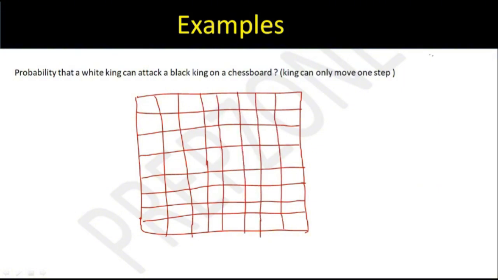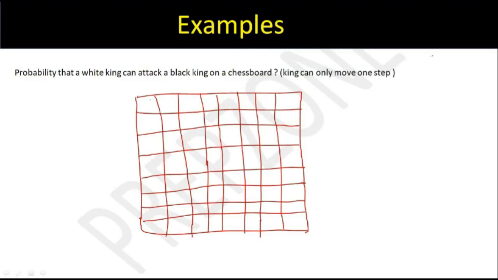So see, what is the probability that a white king can attack a black king on a chessboard, right? That means the black king is lying somewhere and there is a white king somewhere. And I know that kings can only move one step. So the white king can only attack the black king if it is only one step away from the black king. Okay? So again, where can the black king be?